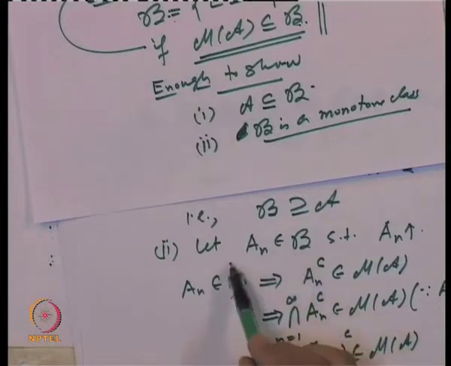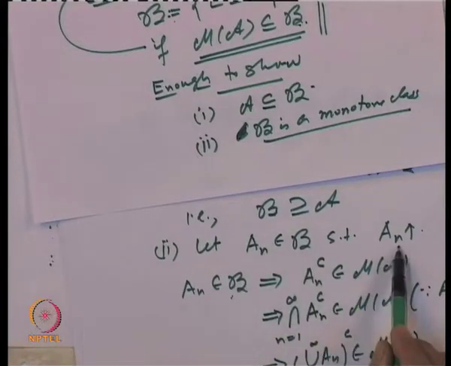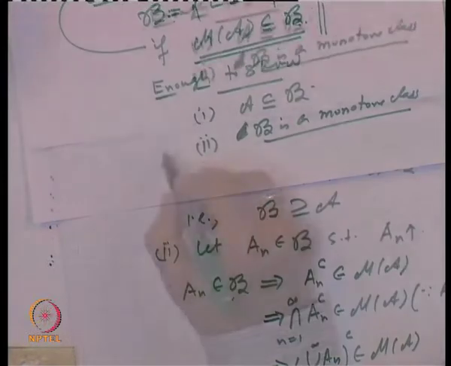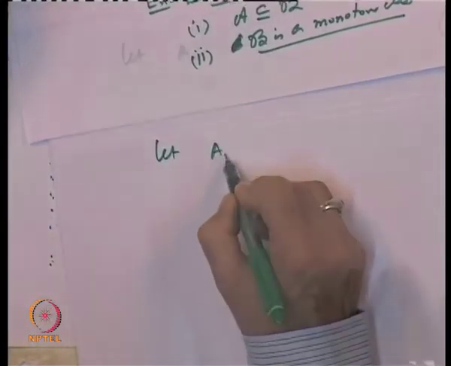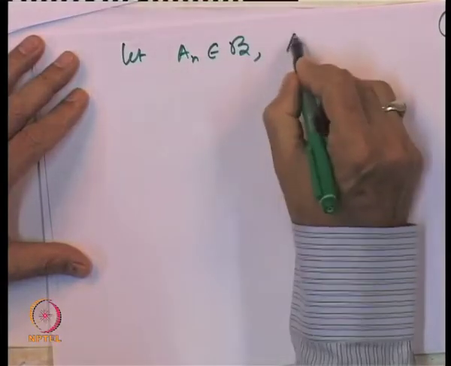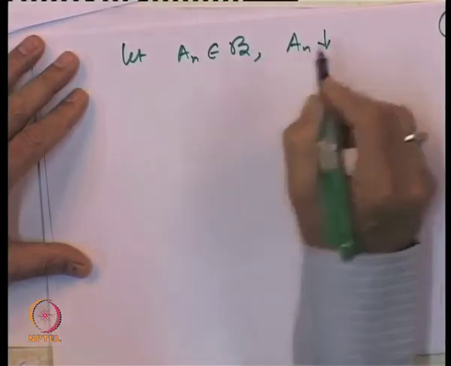So the collection B is closed under increasing unions, and let us finally prove that it is also closed under decreasing sequences. So, let us take a sequence of sets which is decreasing. Let A n belong to B and A n's decrease.